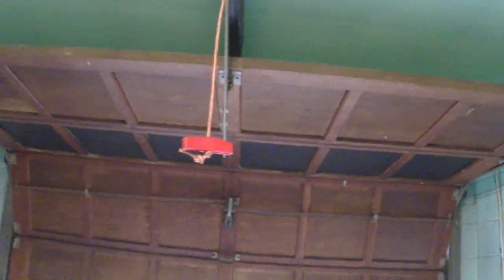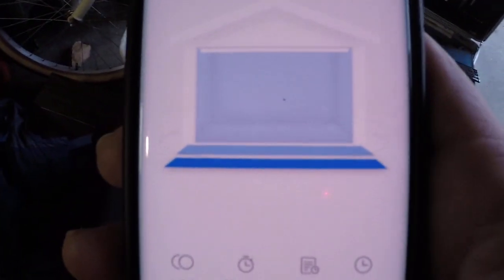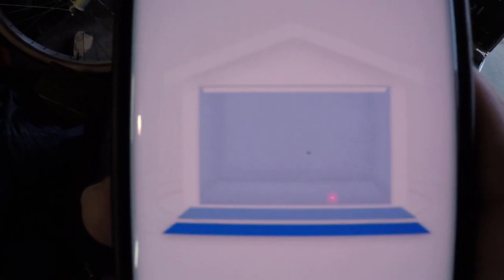Okay, there goes the garage door. Alright, so now if we look at the app, the garage door shows open, reads opened.